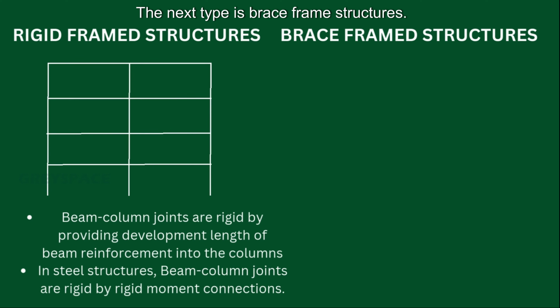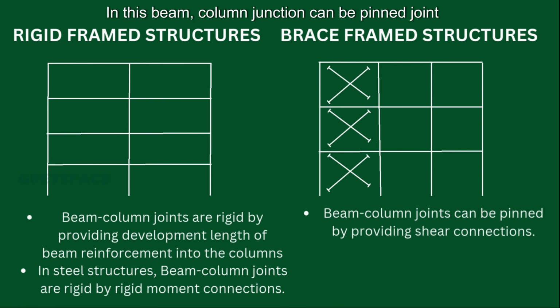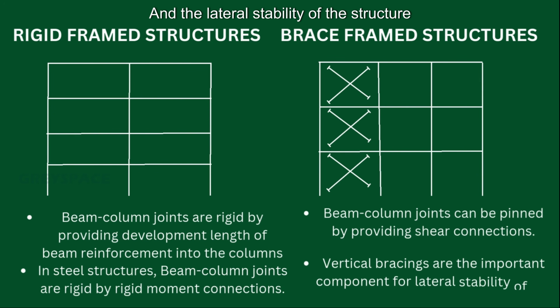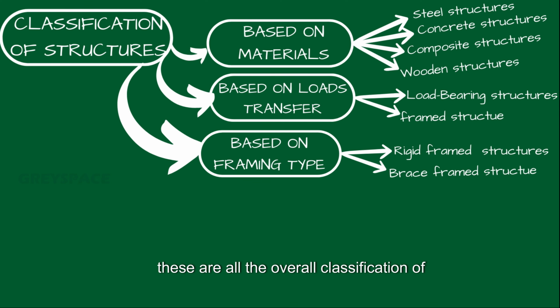The next type is brace frame structures. In this, beam-column junction can be pin joint, and the lateral stability of the structure is ensured by the vertical bracings. Well, this is the overall classification of structures.